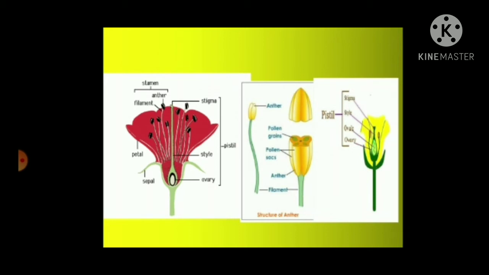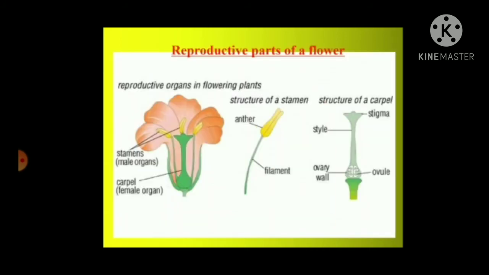And here you can see the anther, where inside the anther we can see the pollen grains and the pollen sacs. We can also see the filament. Here you can see the female reproductive part, that is known as the pistil or the carpel, which is further divided into stigma, style, ovary, and the ovary contains ovules. Reproductive parts of a flower.